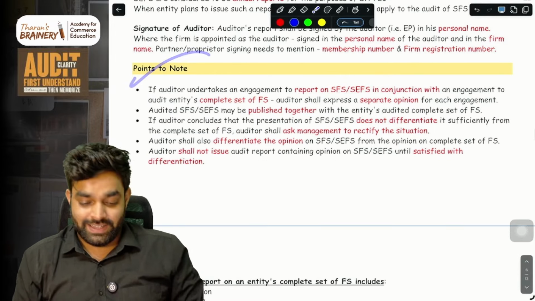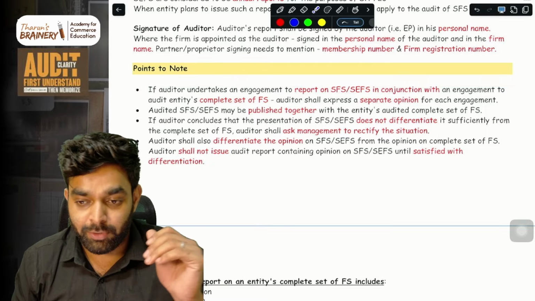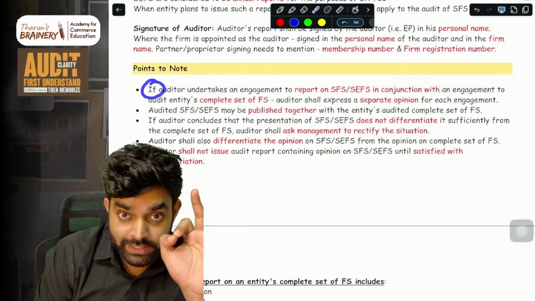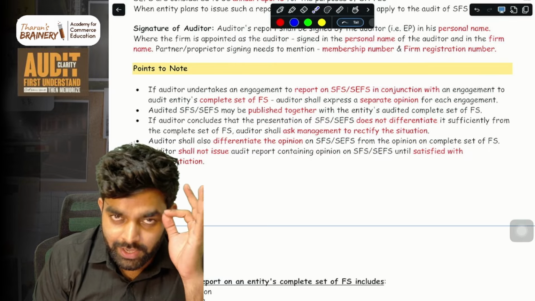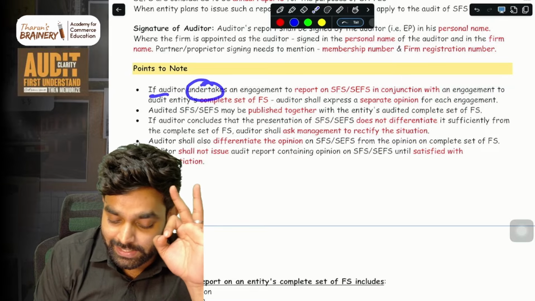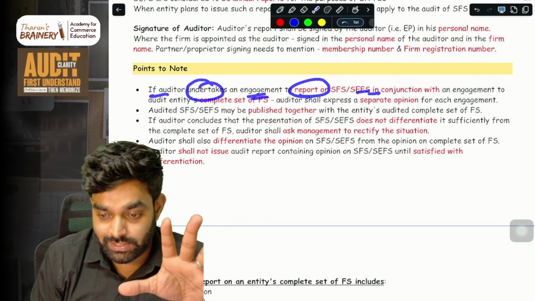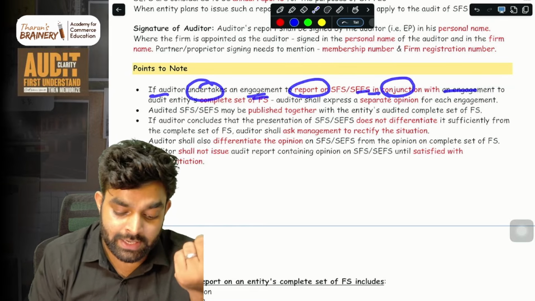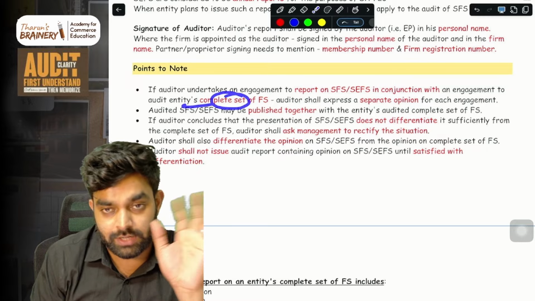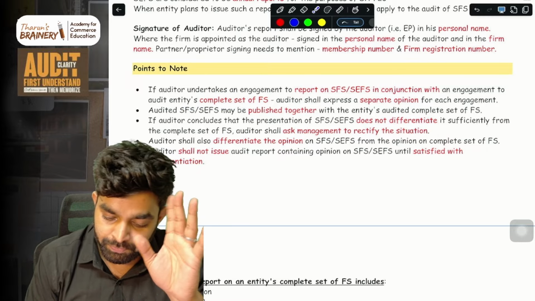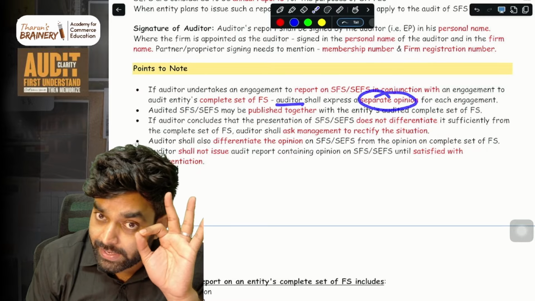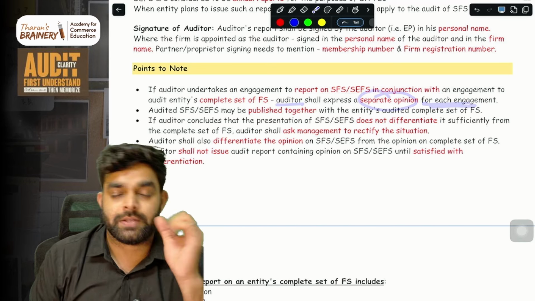Now comes some important part, so you have to be focused. If the auditor undertakes an engagement to report on SFS or SCFS in conjunction with an audit of a complete set of financial statements, he is doing both. The auditor has to express a separate opinion for each engagement.